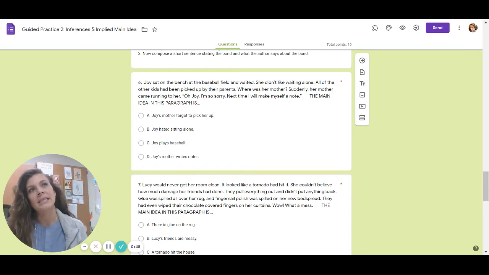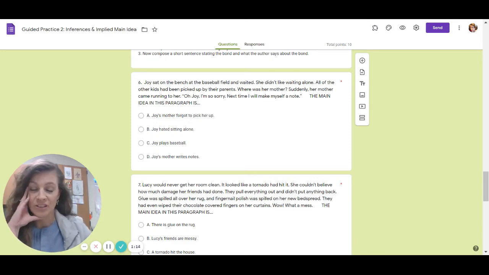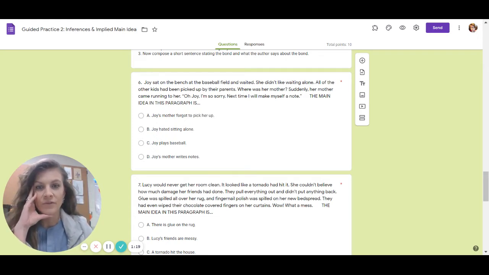So remember, when we're thinking of the main idea, we have to pick or come up with a main idea that encompasses everything that was in the paragraph. So let's look at all of our details. It says that she sat on the bench and waited. She didn't like waiting alone. The other kids were picked up by their parents. She wanted to know where her mother was. Her mother came running, said she was sorry, said she'd make herself a note. She didn't really say reminder note, but I guess the implied thing there is it was a reminder note. So based off of all these details, which one encompasses all of those things put together? And the best answer is A. Joy's mother forgot to pick her up.